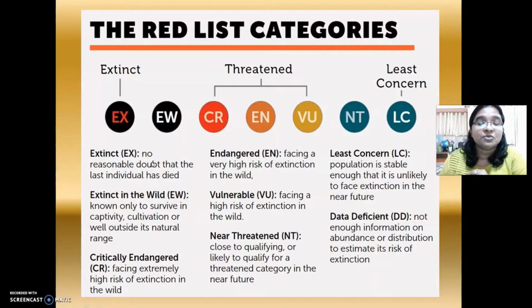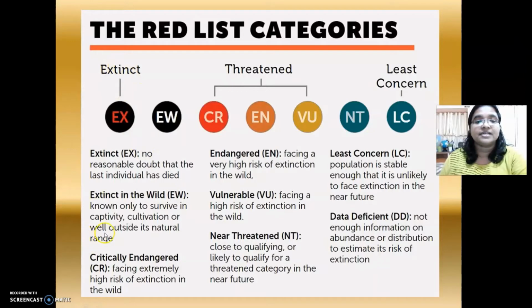They have been removed from the earth's surface due to some artificial forces or some natural reasons. The well-known example is dinosaurs. Am I right? There is no trace of extinct species remaining on the earth's surface. Those organisms which have been removed from the earth's surface forever come under the category of extinct.